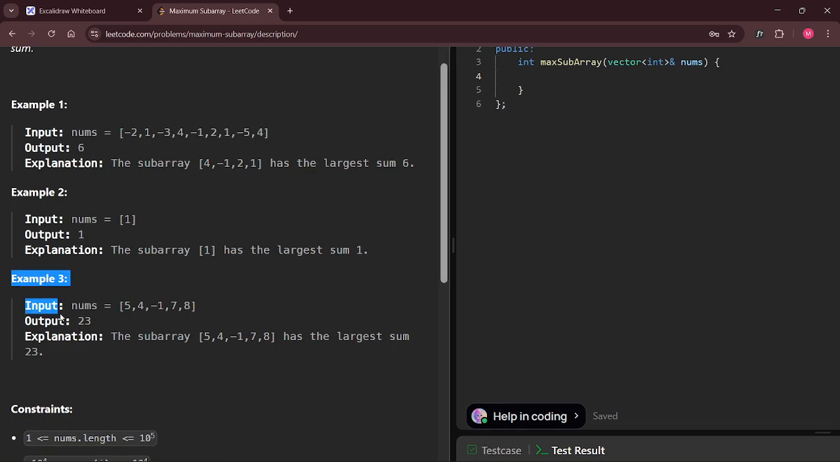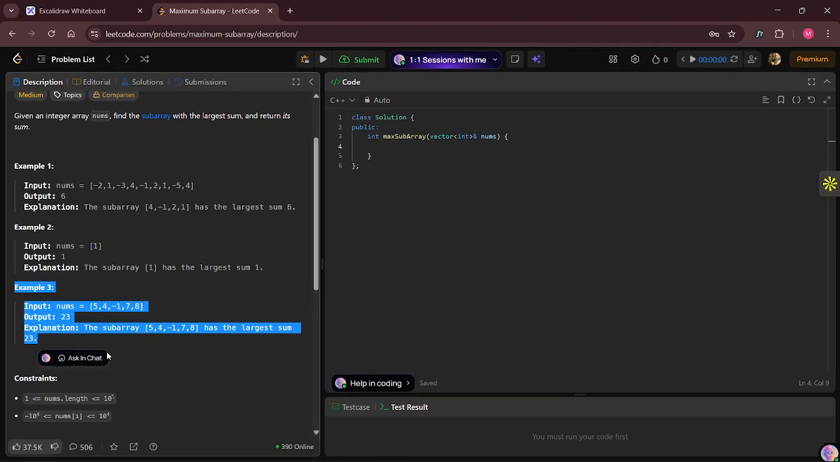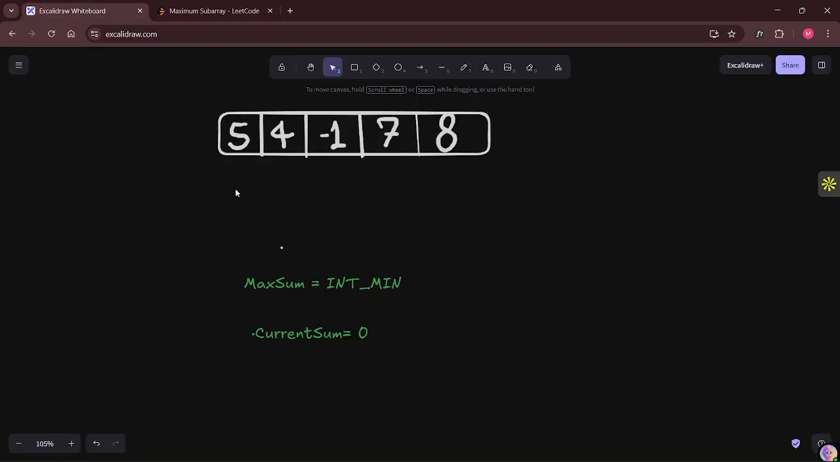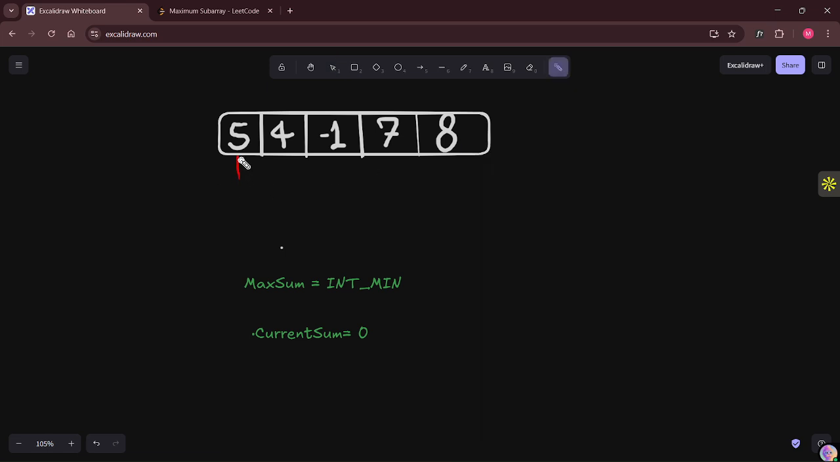so we are also going to perform a dry run. But first of all, let's think about the very first approach that comes to our mind. We have to get the maximum sum subarray, right? So what we can do is fix a particular index. Let's say we are fixing this 5, and we can try different combinations with 4, with -1, then with 7, then with 8. We'll try adding them on.